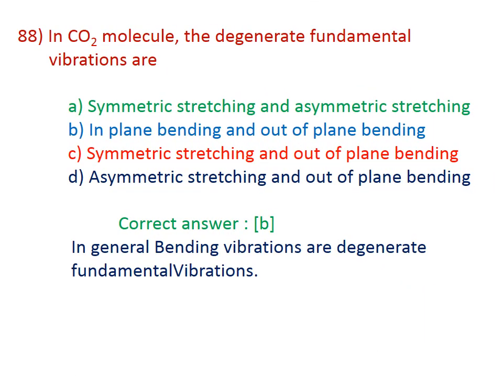88. In the CO2 molecule, the degenerate fundamental vibrations are: A. Symmetric stretching and asymmetric stretching, B. In plane bending and out of plane bending, C. Symmetric stretching and out of plane bending, D. Asymmetric stretching and out of plane bending. Here the correct answer is B. In general, the bending vibrations are degenerate fundamental vibrations. Therefore, in the CO2 molecule, in plane bending and out of plane bending are degenerate vibrations. The correct answer is B.